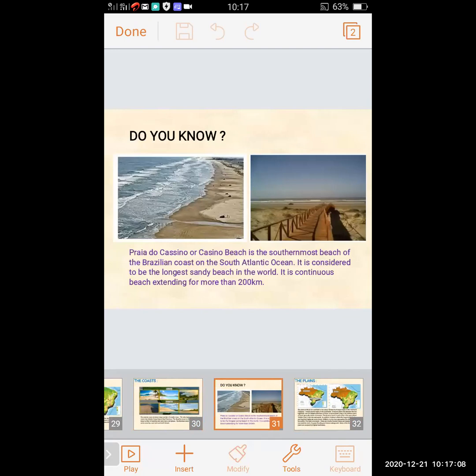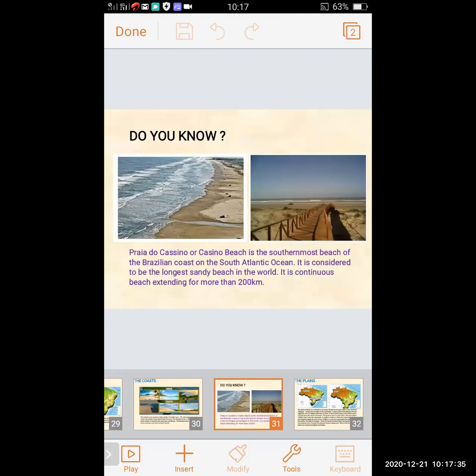In Brazil, there is a beach known as Praia do Cassino, also known as Cassino Beach. It is the southernmost beach of the Brazilian coast on the South Atlantic Ocean.